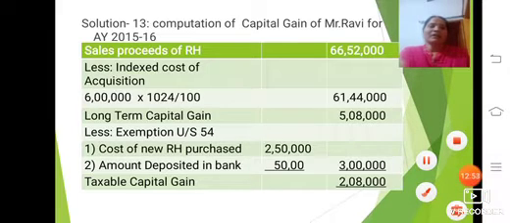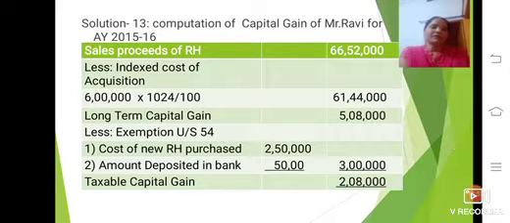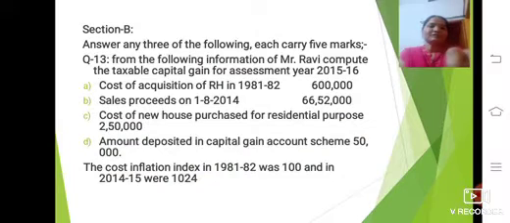As per this table, we take the sales proceeds of the residential house given in the question, that is 66 lakh 52,000. You should minus the indexed cost of acquisition. This one is also given in the question.